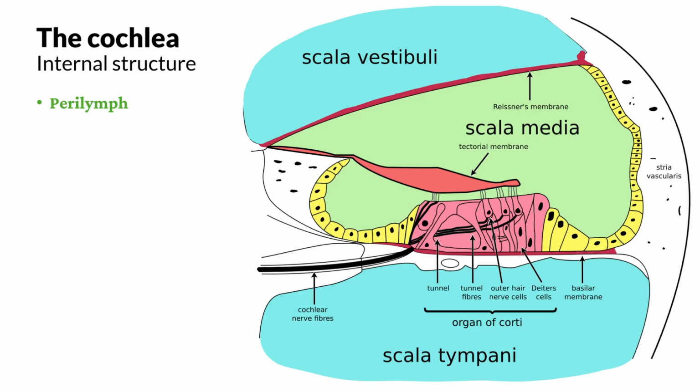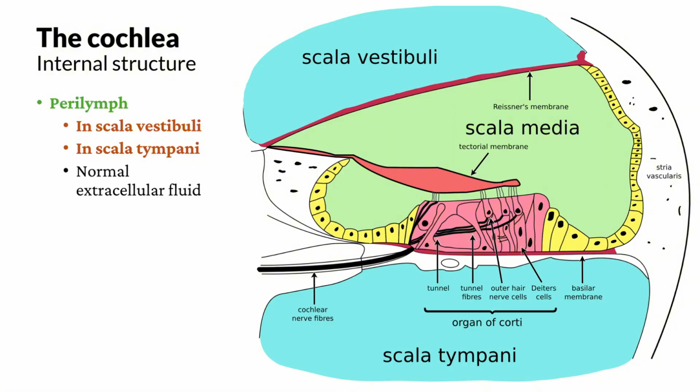Perilymph is the first type of fluid that exists here. It is shown in blue. Perilymph is in the scala vestibuli and in the scala tympani. It is kind of like a normal extracellular fluid, where there is high sodium ion concentration and low potassium ion concentration, just like most places in the brain.